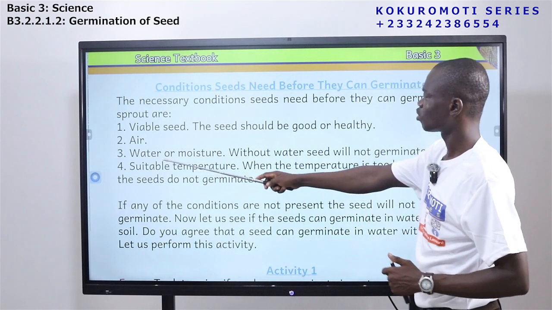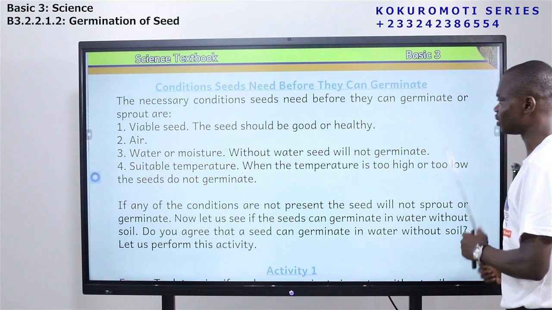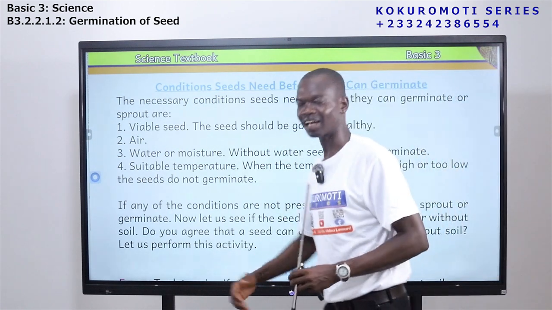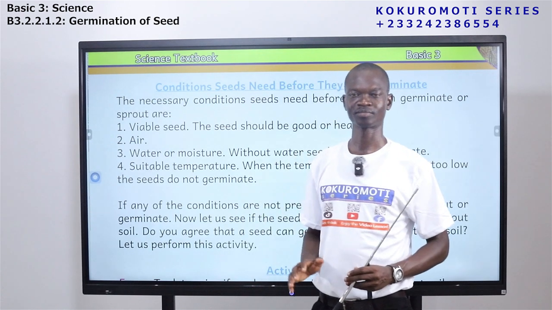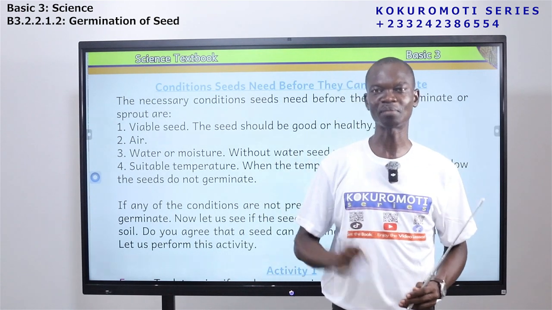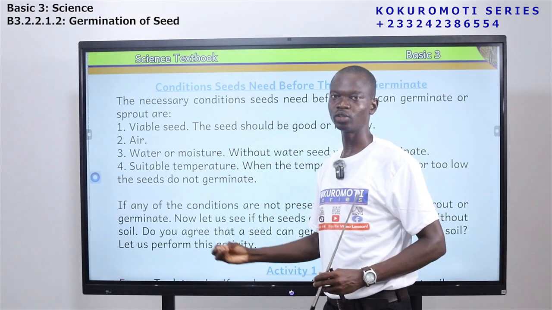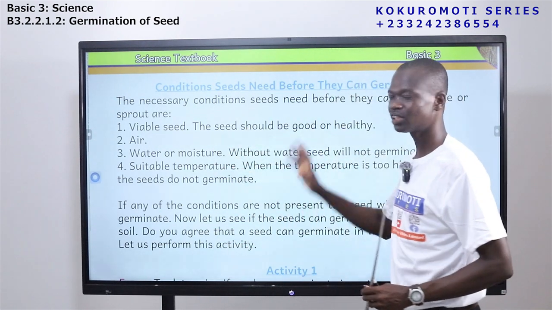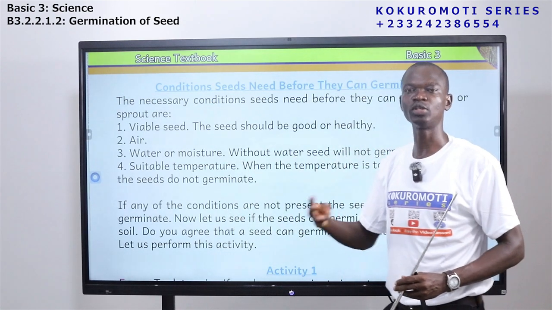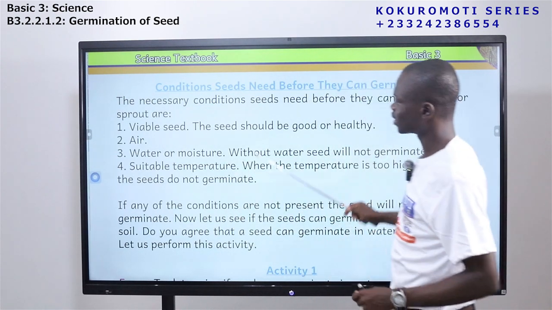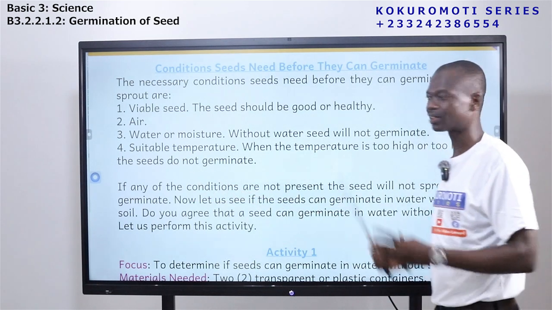Germinate. The next one is water or moisture. Without water, seed will not what? Germinate. So seeds will germinate if you have what? Water. Yes, human beings, we need water. Plants also need water. The same thing applies to seed. Seed also needs what? Water. So the conditions we are talking about: seed needs air, it also needs what? Water. Okay. The next one is suitable temperature. Suitable what? Temperature.